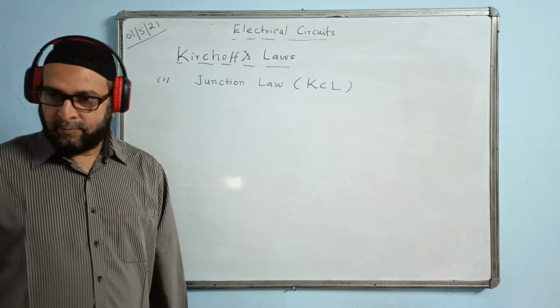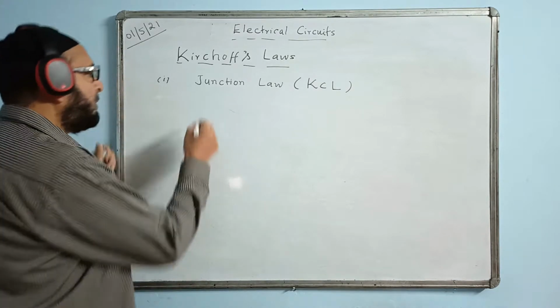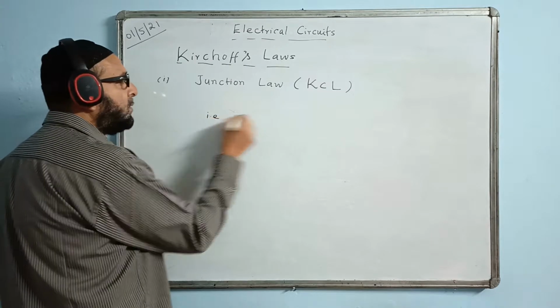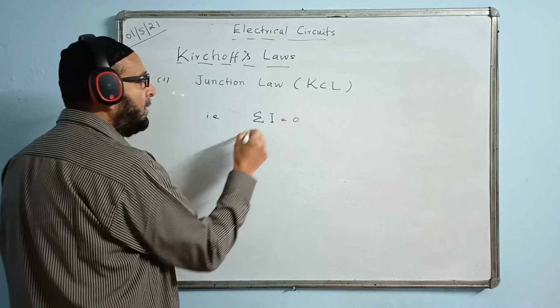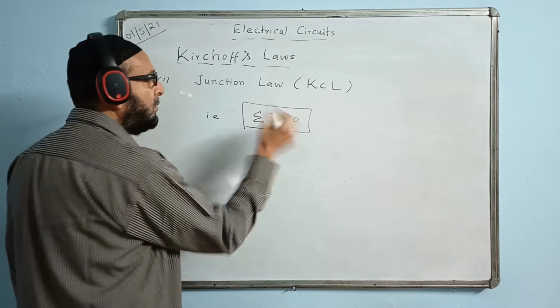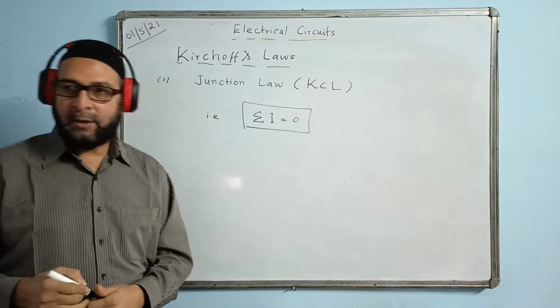That means summation of I equal to zero. Sum of all the currents at a junction or at a meeting point is zero.